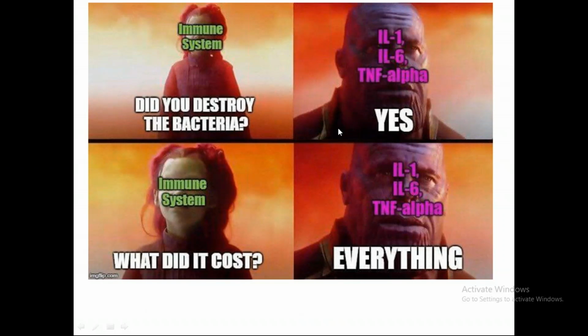So this holds true, right? The immune system is like, did you destroy the bacteria? Yes, I did destroy the bacteria at the cost of what? Everything, everything, and that everything is sepsis.